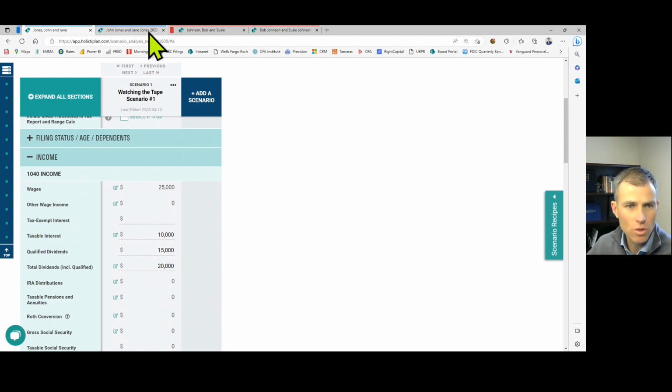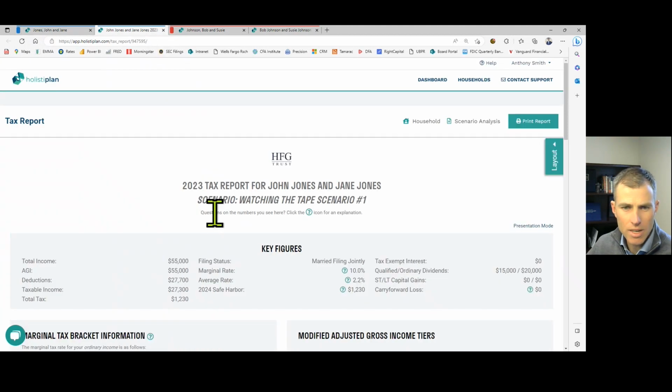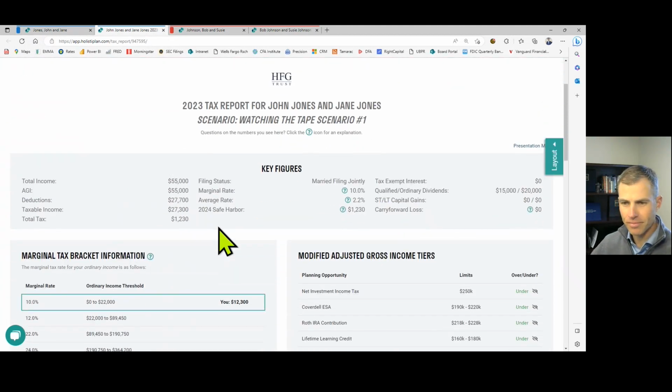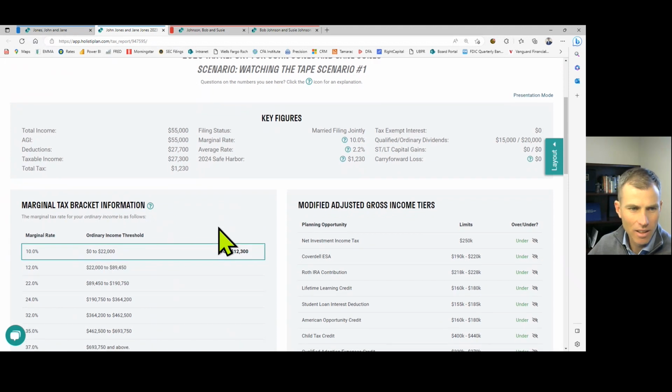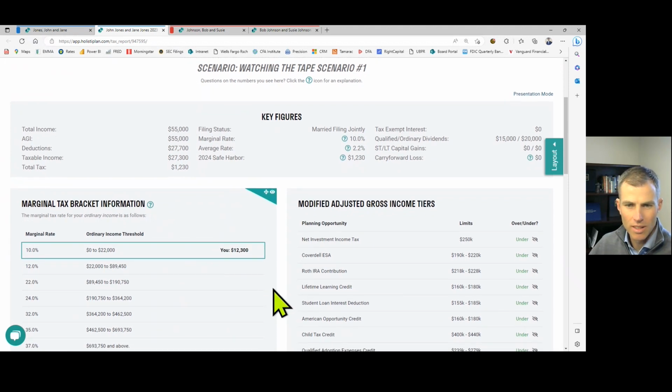All right, so let's go to the summary tax report, which sort of converts all the tax information into numbers and tables that are a lot easier to understand and follow. Okay, so remember, total income was $55,000. So it was $25,000 of wages plus $10,000 of interest plus $20,000 of total dividends.